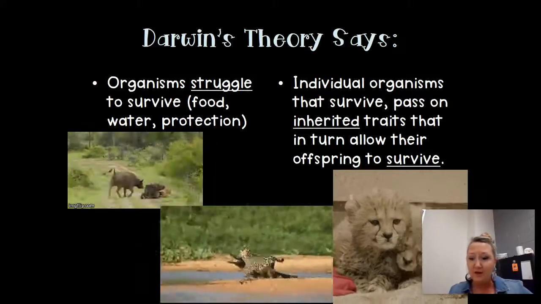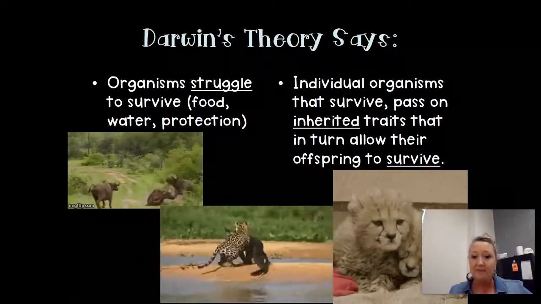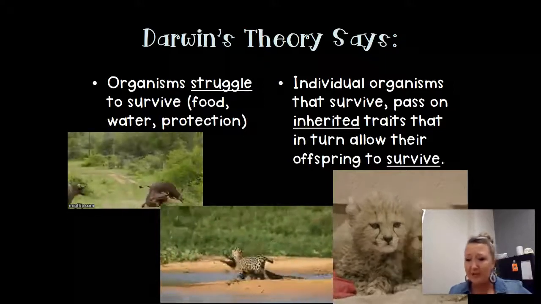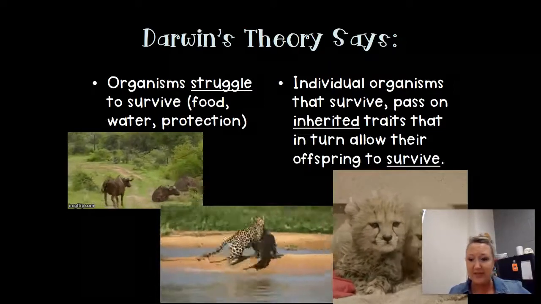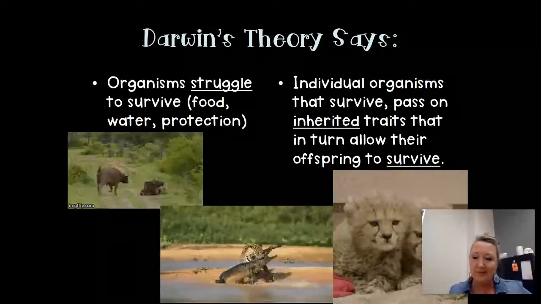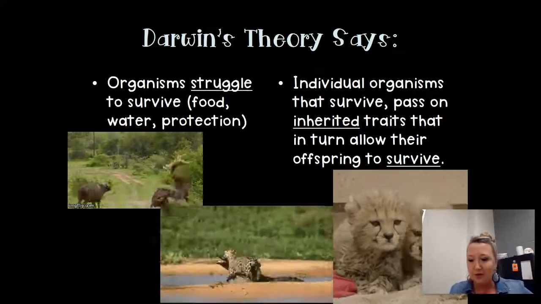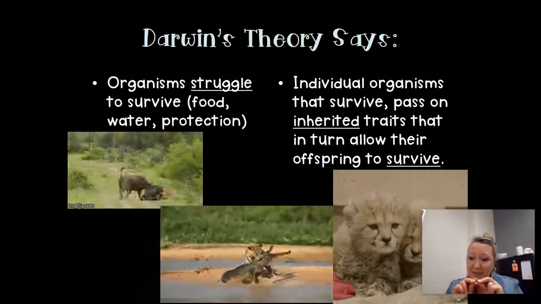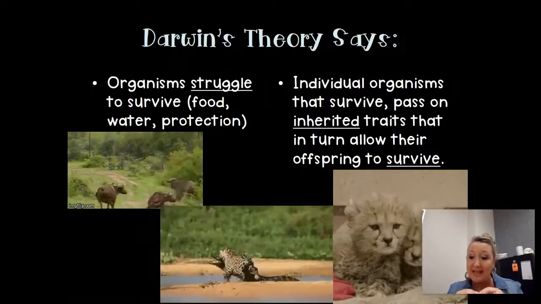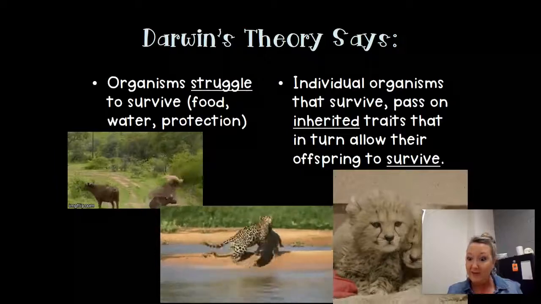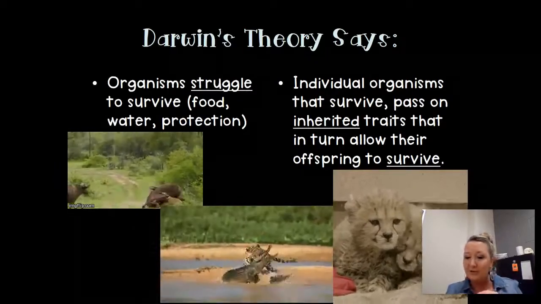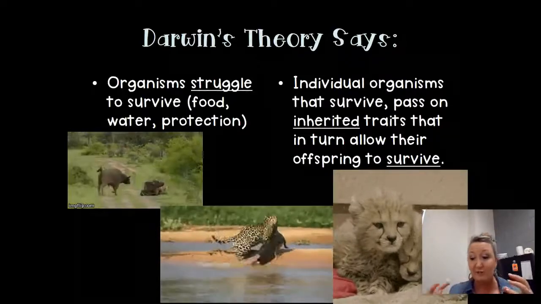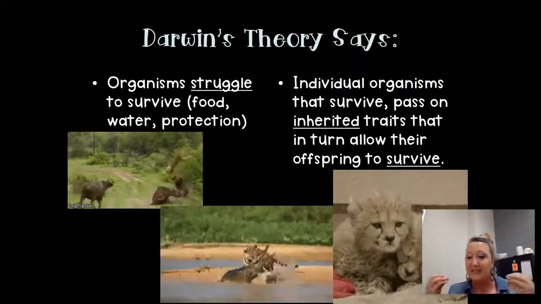So, for example, finches that started eating seeds on the forest floor, the ones that were actually able to eat and consume those seeds had beaks that were maybe just a little bit bigger, a little bit stronger so that they could crush those seeds. Well, they reproduce with other birds that have a little bit bigger, a little bit stronger beaks, and they produce babies who have a little bit bigger and a little bit stronger beaks. And over generation to generation, that increases the diversity of that species. It makes the differences bigger.